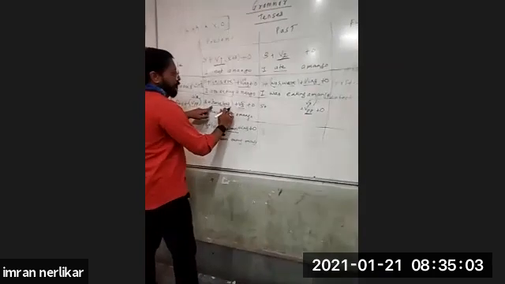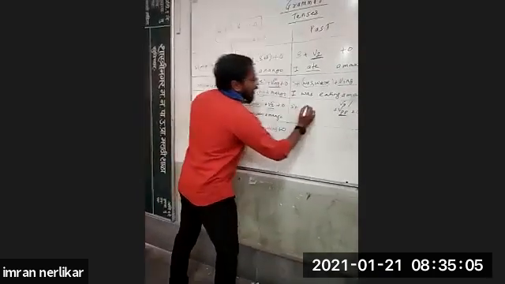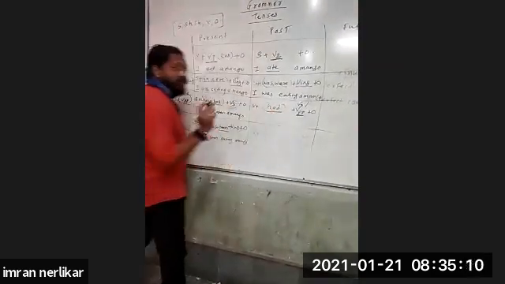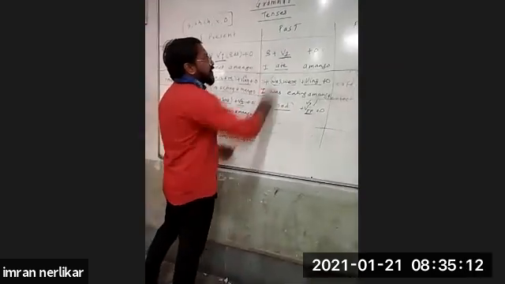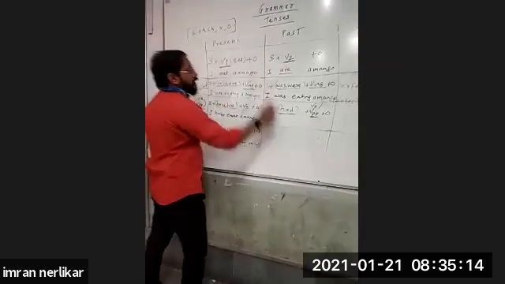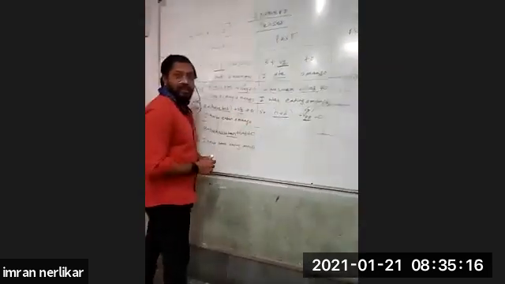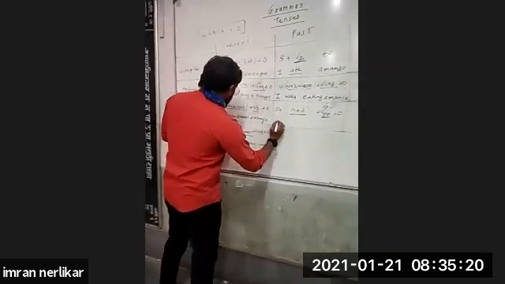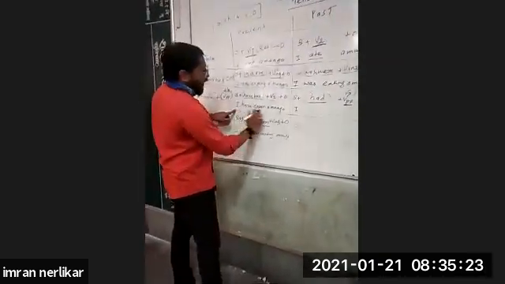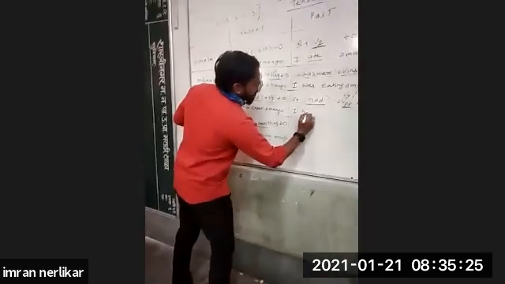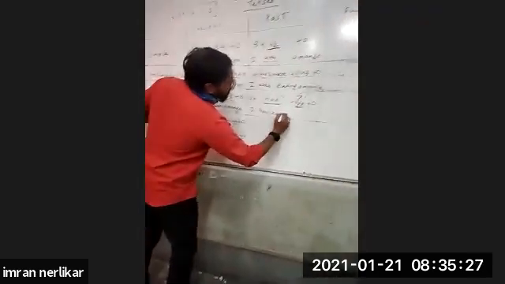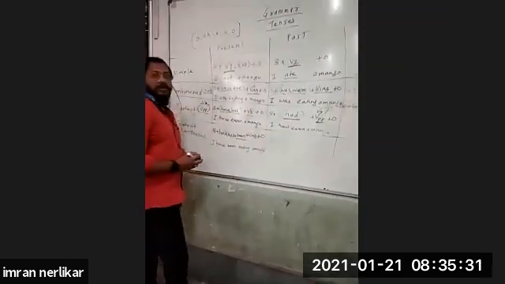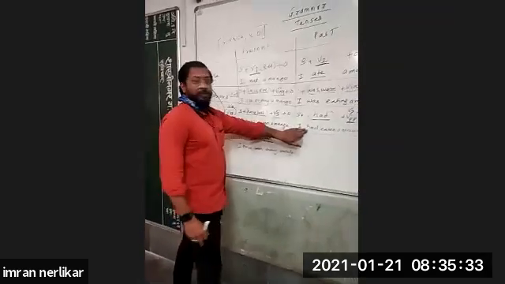Now, only in present tense do we use have, has, and in past tense the helping verb which is used is had. Only one: had. Had shows past tense, while have and has show present tense. So it is subject plus had plus V3 plus object. So the sentence here, I have eaten a mango, will become I had eaten a mango. It is perfect past tense.